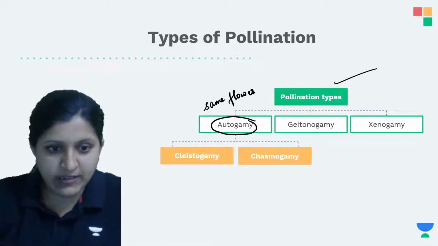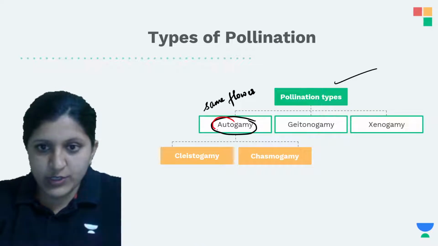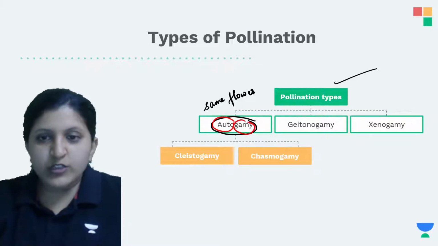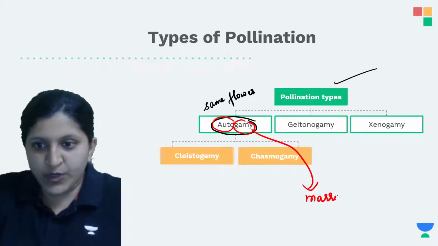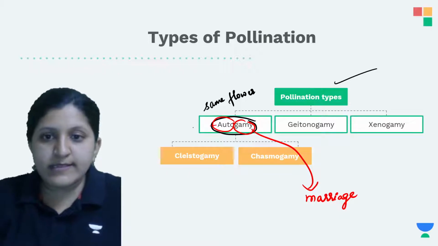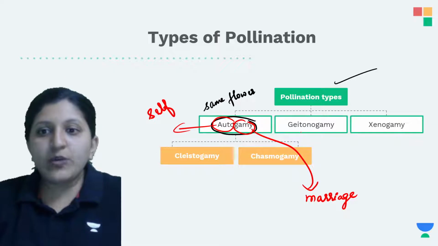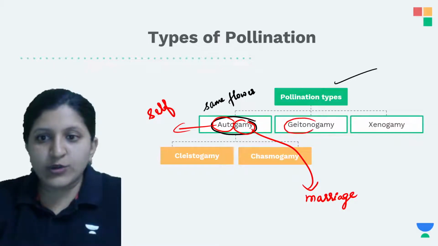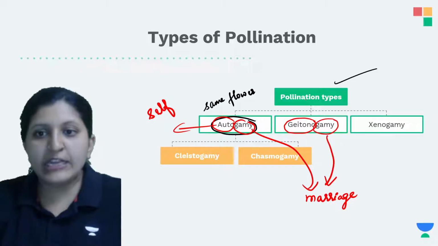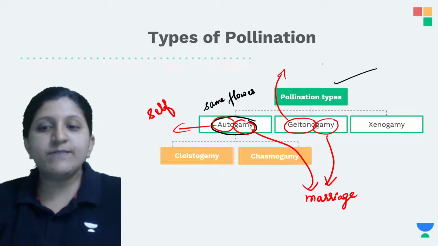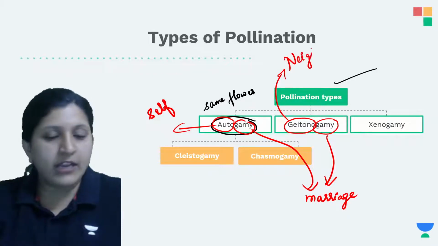I'll just write it here. So now you can see autogamy. Gamy basically means marriage, and auto means self, so it is a self marriage. Then you can see geitonogamy. What is geitono? Geitono means neighbor. Again gamy is marriage, so a neighbor marriage is occurring.